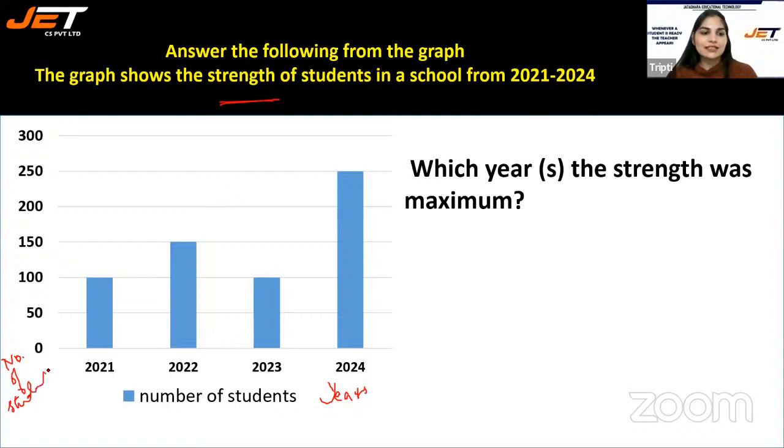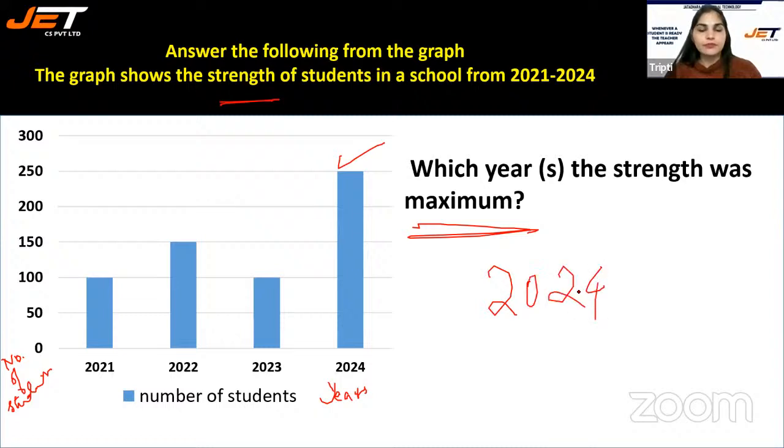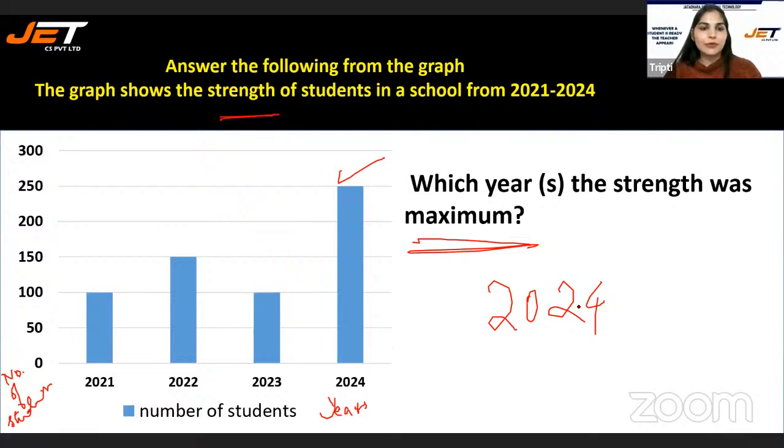So the question says, which year or years the strength was maximum. Maximum means the most, like the maximum number of students. So it is year 2024. Maximum strength in year 2024.